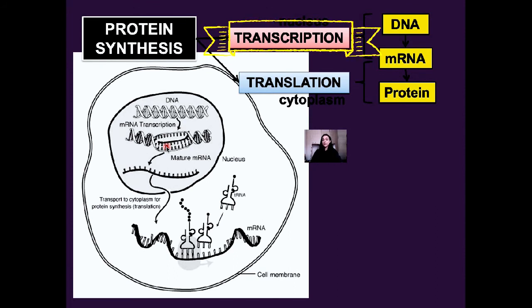The next step that takes place is our new strand, which is our messenger RNA, needs to leave the nucleus, right? So step 2 involves the movement of the messenger RNA out of the nucleus through the nucleopore and into the cytoplasm, right? Where it's going to go and attach itself onto our ribosome. The 3 adjacent bases on the messenger RNA make up a codon. This codon is going to code for an amino acid.